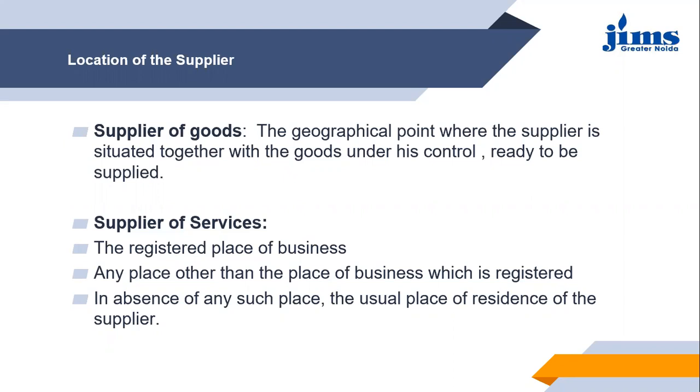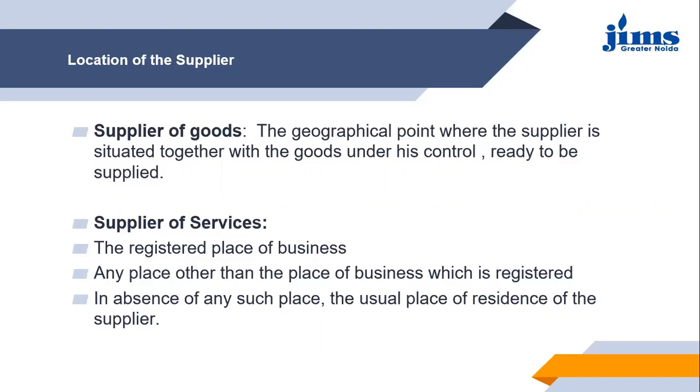So in case of goods, it is the registered place of business or the geographical point where the goods are under the control of the supplier. Second, in the case of the supplier of services, first will be the registered place of business. In both cases, goods or services, first preference will be given to the registered place of business.